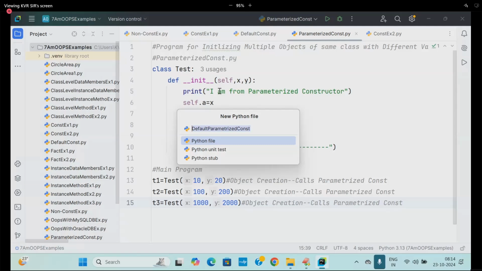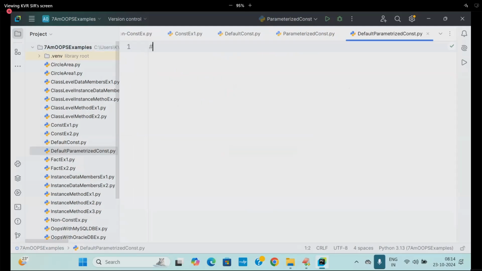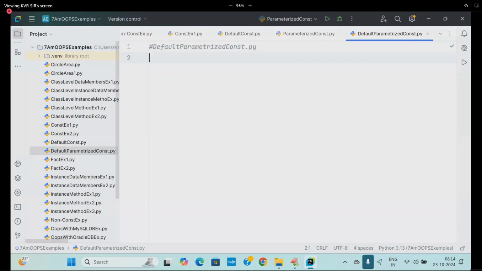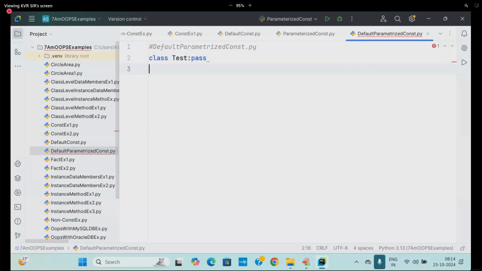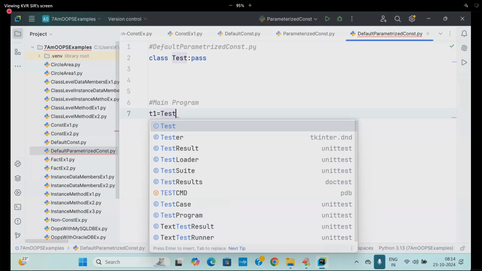Now I'm going to take up a .py file. Both of them I'm trying to write. Important. Writing here class Test, and here I'm writing the main program. t1 is equal to Test of.